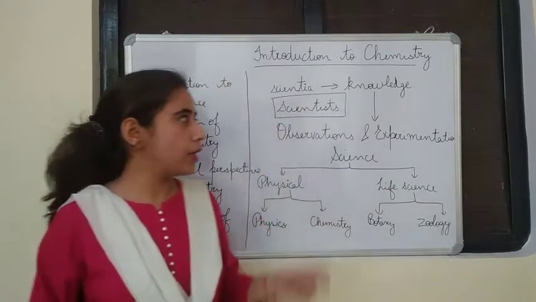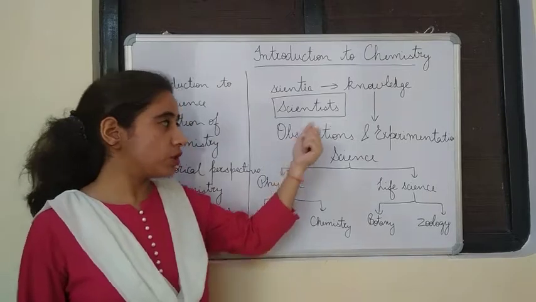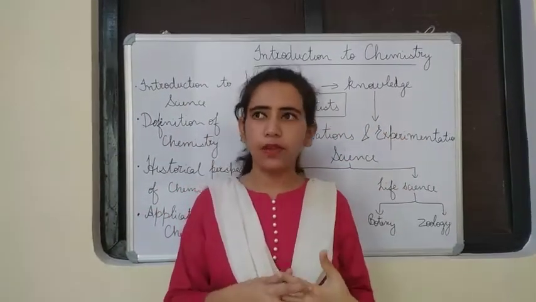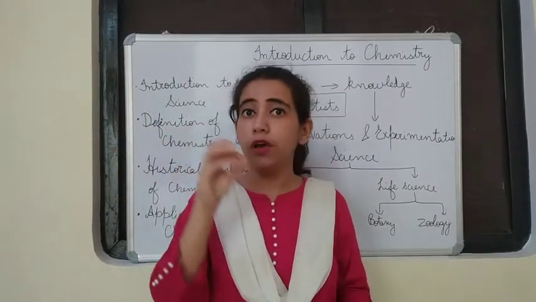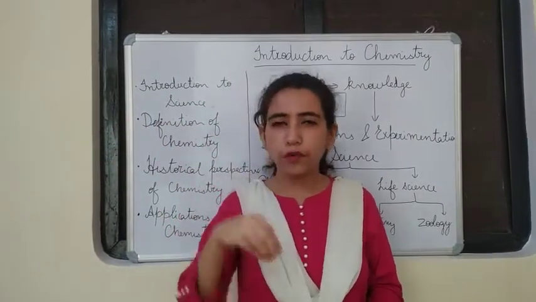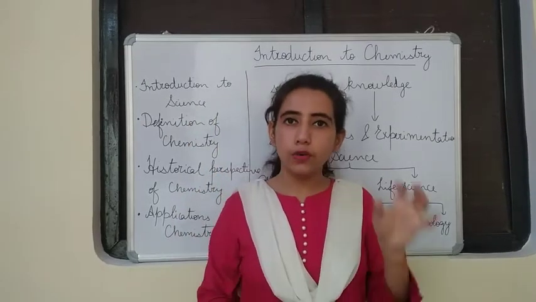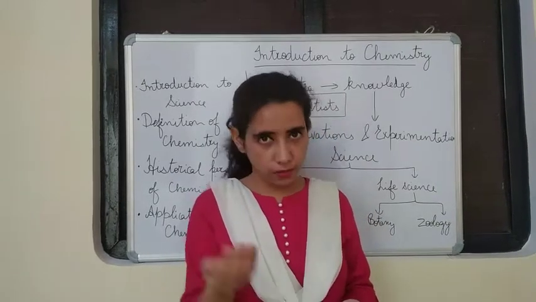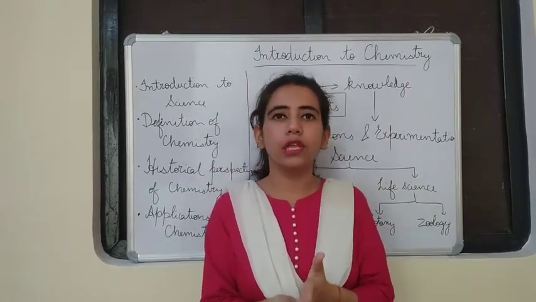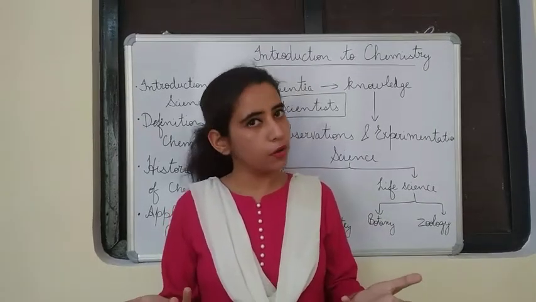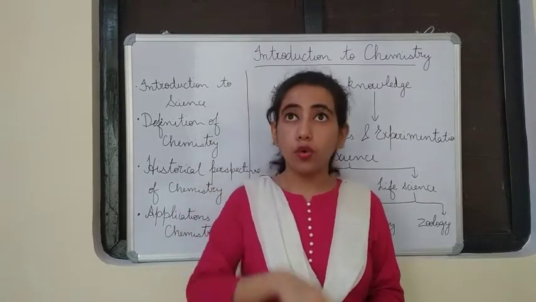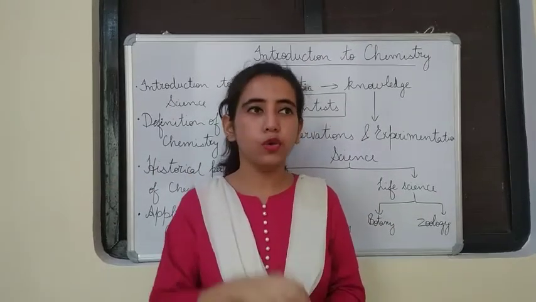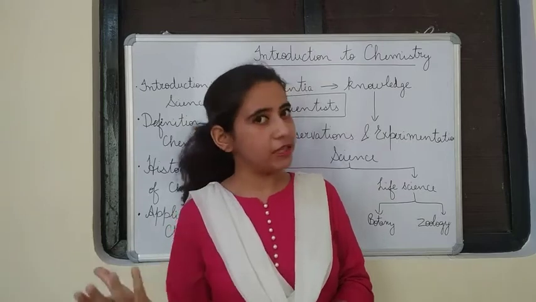Science is based on two main things, observation and experimentation. Observation means if a natural process is taking place, we first look carefully at that process, and then we do some experiment on it. When we do that experiment, we get some results. On the basis of those results, we formulate laws. And who does all this work? Scientists, of course. Scientists are the people who do experiments and formulate laws.